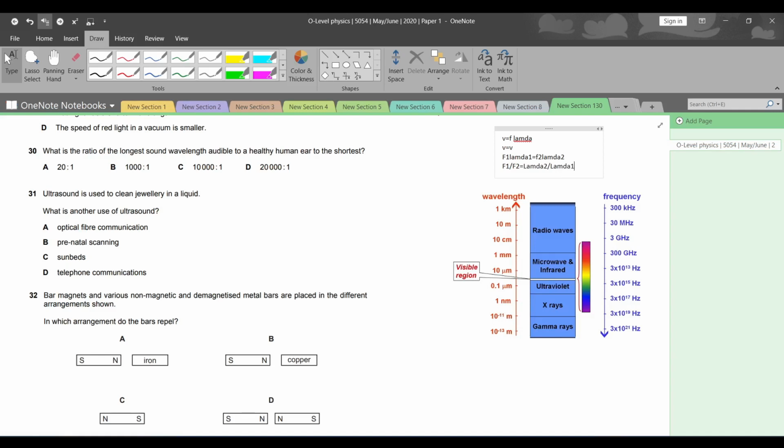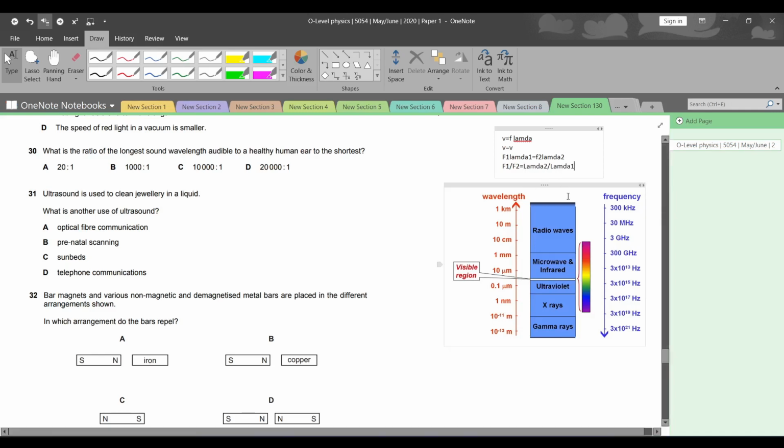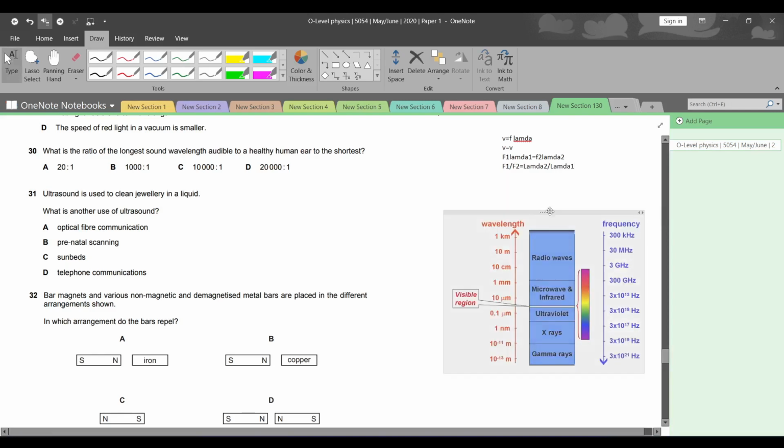समझ आ गई? So we can also see an inversely proportional relationship between the two values. अगर एक चीज ज्यादा होगी तो दूसरी चीज कम होगी, दूसरी चीज ज्यादा होगी तो पहली चीज कम होगी. As you can see, as the wavelength increases, the frequency decreases. Frequency पहले शुरू हुई थी 3 into 10 raised to the power of 21 से, एंड हुई है 300,000 हर्ट्ज पे, और वेवलेंथ शुरू हुआ था 10 माइनस 13 की पावर से, और खत्म हुआ है 1 किलोमीटर पे. So that means they are inversely proportional.